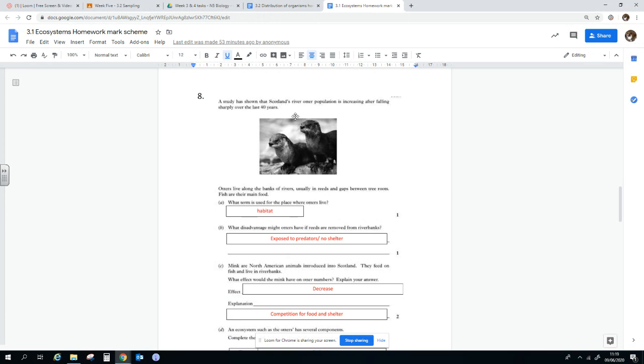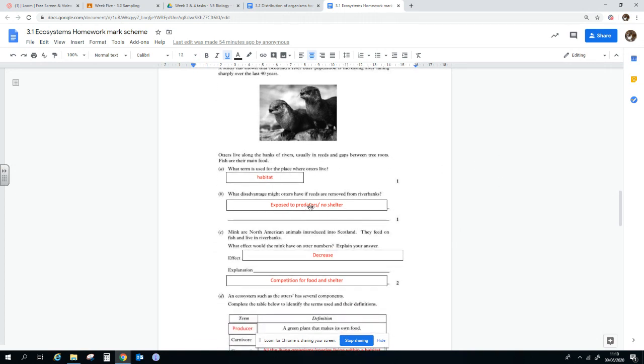A study has shown that Scottish river otter population is increasing after a fall over the last 40 years. Fantastic. Otters live along the banks of rivers, usually in reeds and gaps between tree roots. Fish are their main food. What is the term for the place where the otters live? That is their habitat. If you'd written holt or something, I could understand, but they want habitat.